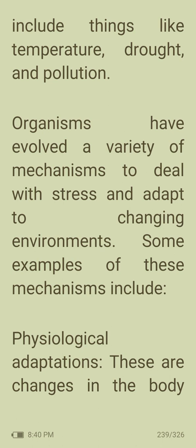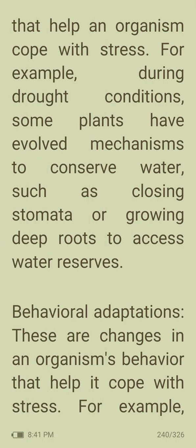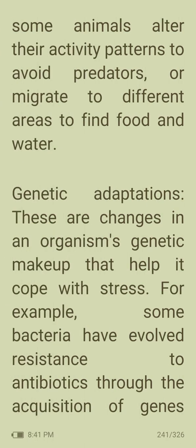Organisms have evolved a variety of mechanisms to deal with stress and adapt to changing environments. Some examples of these mechanisms include physiological adaptations. These are changes in the body that help an organism cope with stress. For example, during drought conditions, some plants have evolved mechanisms to conserve water, such as closing stomata or growing deep roots to access water reserves. Then behavioral adaptations. These are changes in an organism's behavior that help it cope with stress. For example, some animals alter their activity patterns to avoid predators or migrate to different areas to find food and